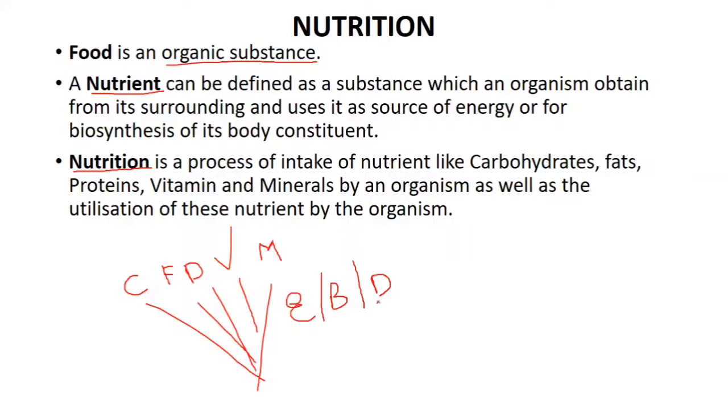And where do we get the nutrients from? We get nutrients from our surroundings, from our environment. So these nutrients are required for energy, for building our body, and for protecting us from disease. And what is nutrition?